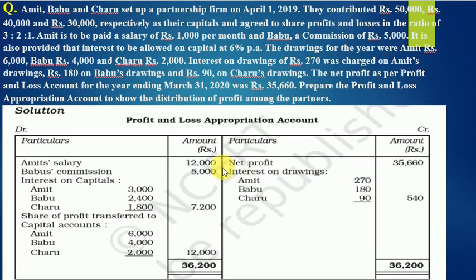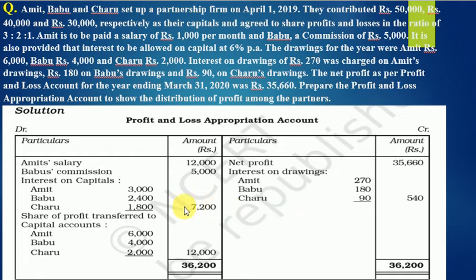So, on the credit side, other than net profit, what is written? I hope you remember there is only one thing as an income which is shown on the credit side, and that is interest on drawings. So, you will write by interest on drawings, three partners, their amounts 270, 180, 90, and the total 540 is written in the amount column. So, two postings, one for profit, one for interest on drawings.